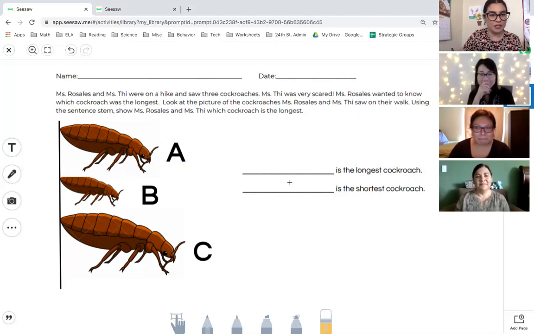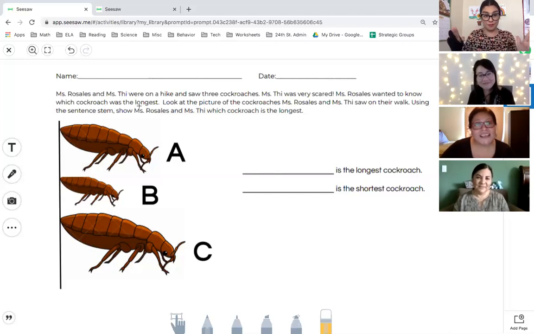All right. So Miss Rosales, can you read the story for us a second time? Sure. Miss Rosales and Miss T were on a hike and saw 3 cockroaches. Miss T was very scared, and so was I. Miss Rosales wanted to know which cockroach was the longest. No, I didn't. Look at the picture of the cockroaches Miss Rosales and Miss T saw on their walk. Using the sentence stem, show Miss Rosales and Miss T which cockroach is the longest.